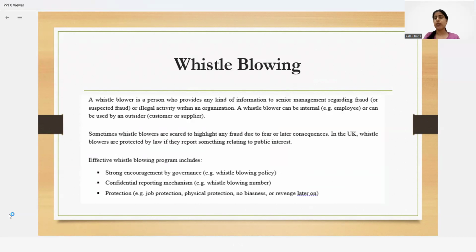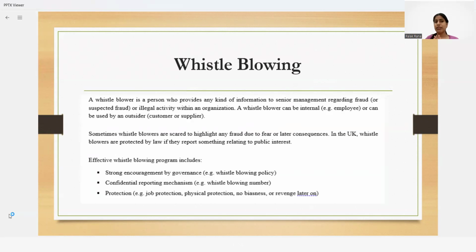So next is the whistleblower. Remember school times, there were class monitors, class prefects who were the favorite of the tutor. Why? Because whatever wrong was happening in the class, they used to mention it to the class tutor or class in charge. So this is something just like that. That could be an internal or an external person.